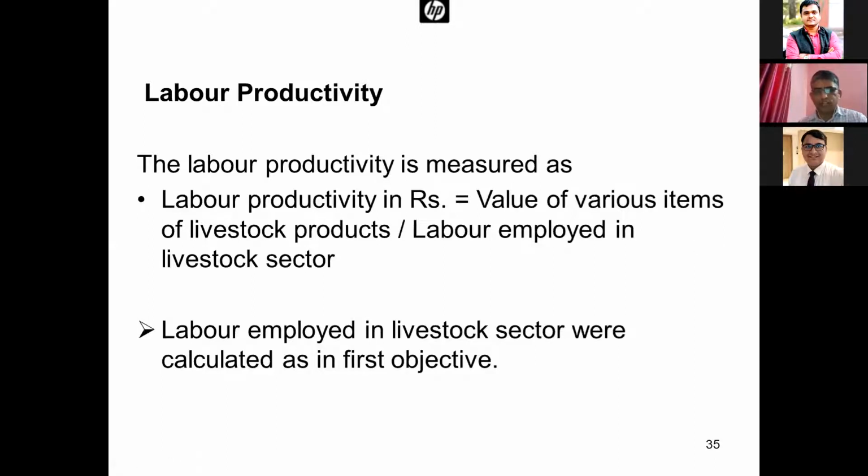As such, data on district-wise number of labor employed in the livestock sector is not available. So what we did is we assumed some proportion of cultivators and agricultural laborers to be involved in the livestock sector. Some studies we found that this much proportion of cultivators and agricultural laborers are involved in livestock.